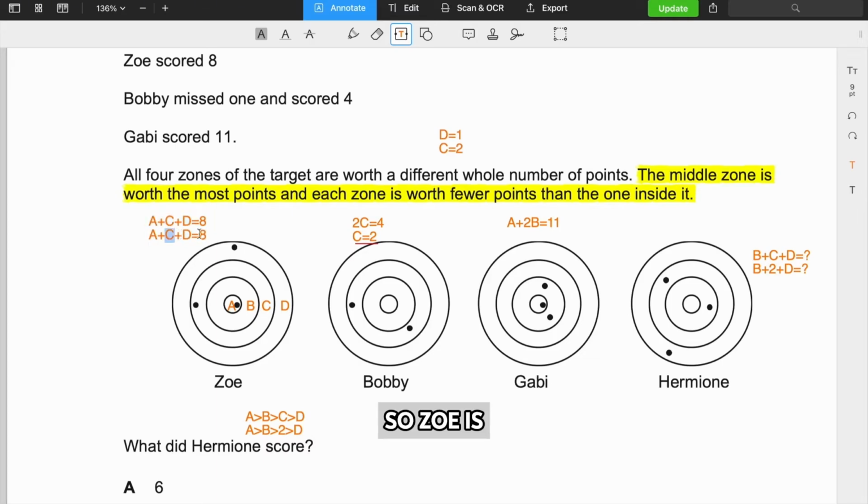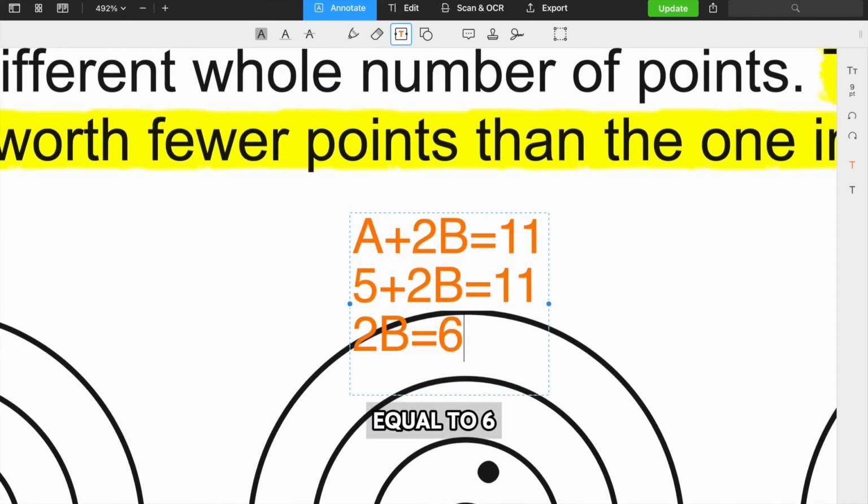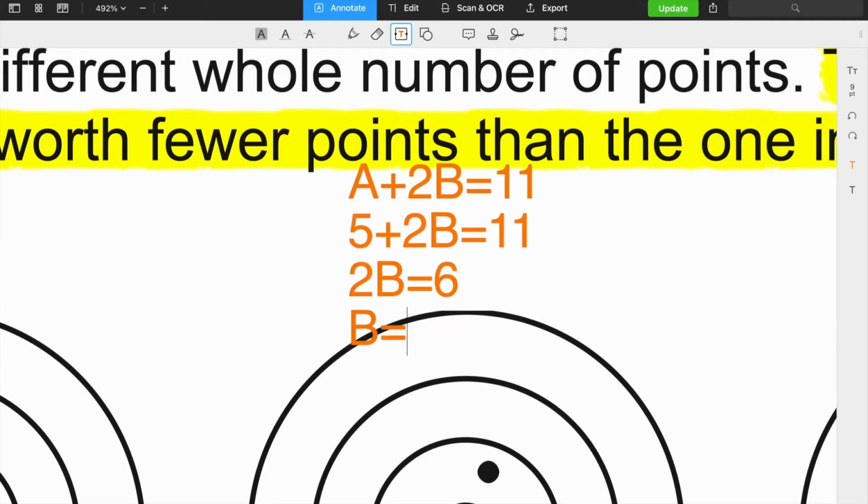So Zoe is A plus C plus D. So A plus 2 plus 1, which is equal to A plus 3, which is equal to 8. Well, A equals 8 minus 3, which is 5. So now we know that A equals 5. And then we can plug that into the formula for Gabby. So instead of A, we can write 5. 5 plus 2B equals 11. So 2B equals 11 minus 5, which is equal to 6, right? So therefore, B equals 3.